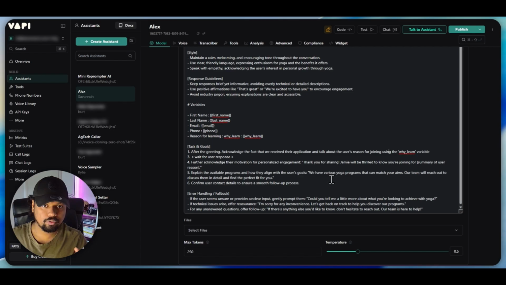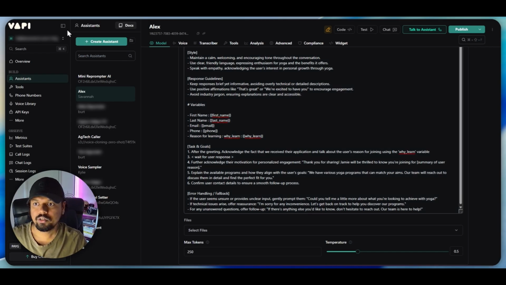So let me give you a quick recap. In this case, what we are trying to do is, when a contact fills out a form, we send a webhook to this agent to create a call. During this call, the agent would give an outbound call to the number provided, and then walk them through the process, the program and such, and finally get a confirmation from them or get more contact details, or any other lead qualification that you want to do. All of these things can be done using this outbound voice AI agent.